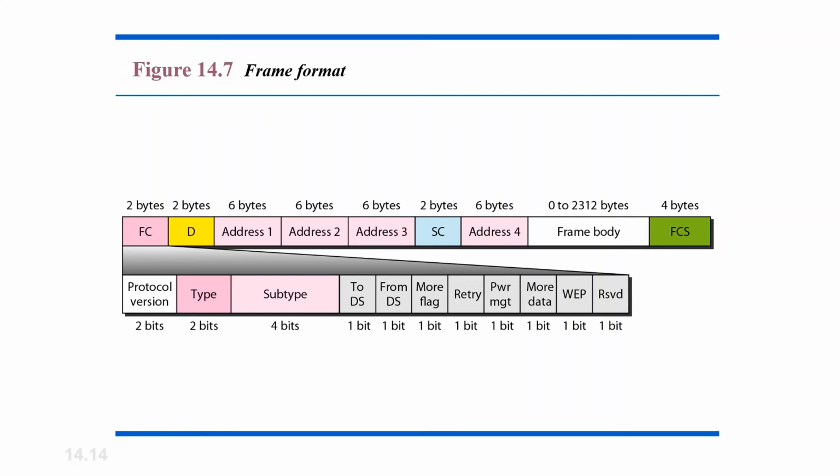Following frame control, the next 2-byte long field is the duration ID. It contains the value indicating the period of time for which the medium is occupied. Then we have addresses: address 1, address 2, address 3 and address 4. These are all 6 bytes long. The meaning of the address depends upon the DS bits in the frame control. We have sequence control, and the main data, and the last one is the CRC, also called FCS, that is the cyclic redundancy checksum.